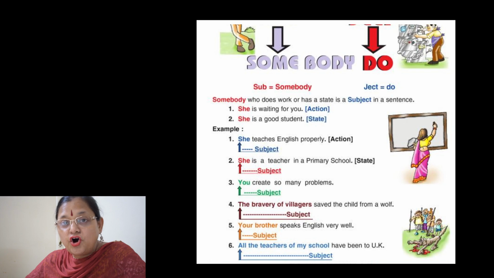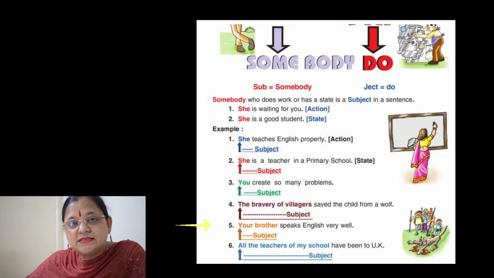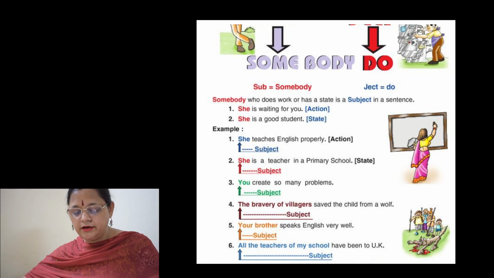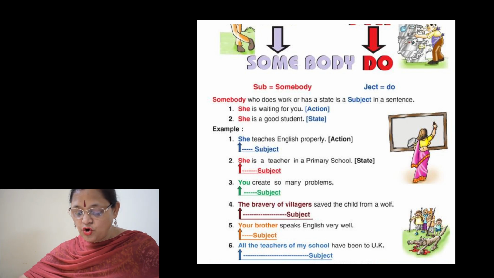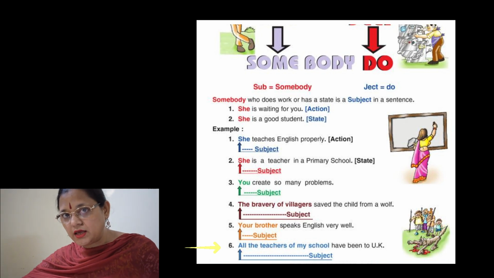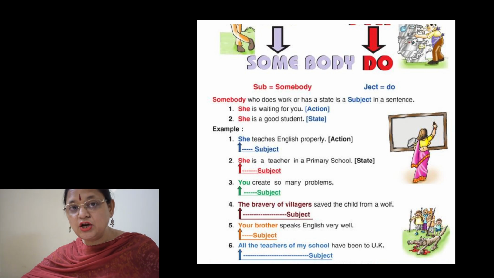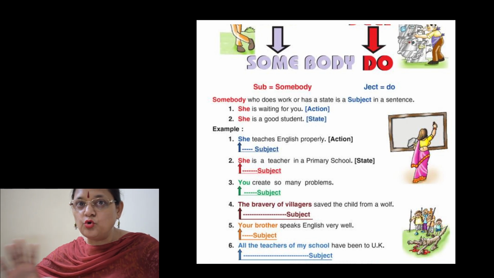Like, your brother speaks English very well. So here, what is the subject? Your brother. Next sentence, all the teachers of my school have been to the UK. Here, what is the subject? All the teachers of my school. This whole is the subject and the rest is the predicate.